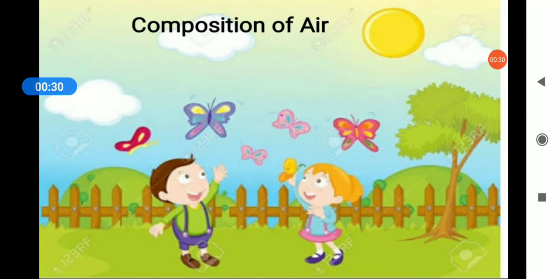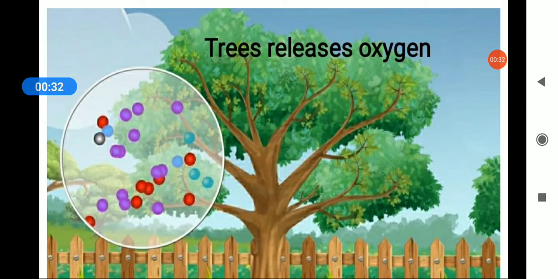Do you know why? Because oxygen, which is the important part of air, is being released by trees. And oxygen is very important for our survival. We all know that. But do you know how much oxygen is there in the air? Air contains 21% of oxygen.